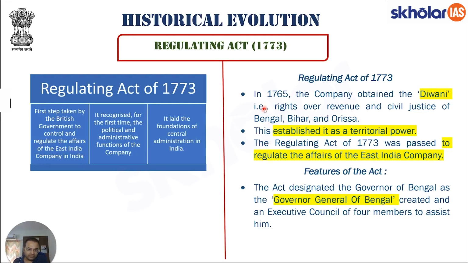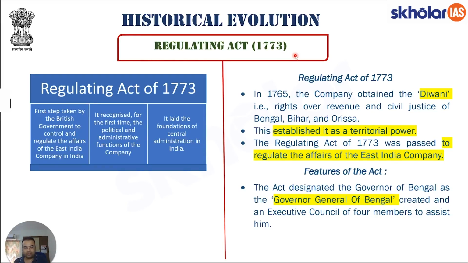Thus, it became necessary on the part of the British government to take those steps by which they could regulate the activities of the company over there. Keeping that in mind, it was decided, about 8 years after Diwani rights were procured by the East India Company, to pass an act called the Regulating Act of 1773. So an act, that is the Regulating Act of 1773, was passed by the British government.